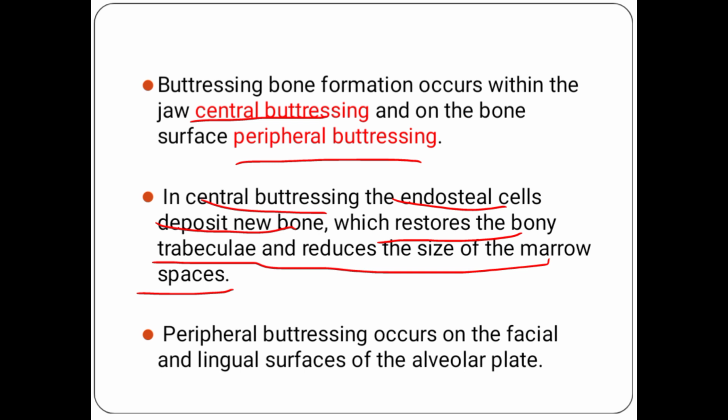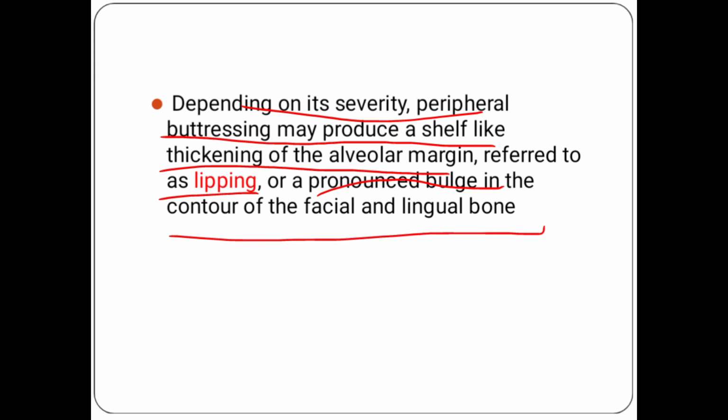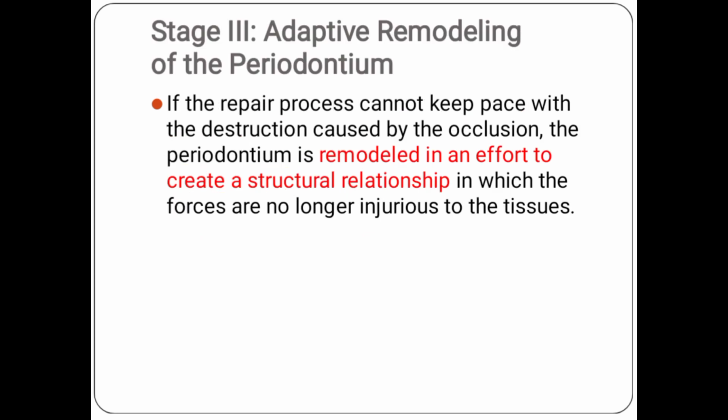Peripheral buttressing occurs on the facial or lingual surfaces of the alveolar plate. Depending on its severity, peripheral buttressing produces a shelf-like thickening of the alveolar margin, which is known as lipping. There may also be a pronounced bulge in the contour of the facial and lingual bone, meaning a huge bulge on the facial and lingual side.